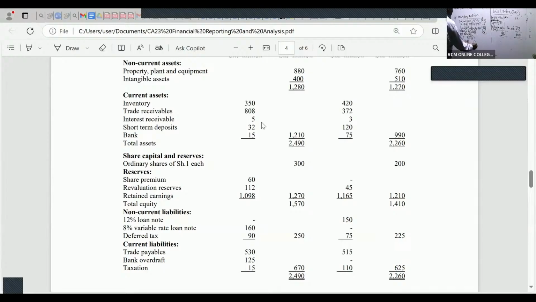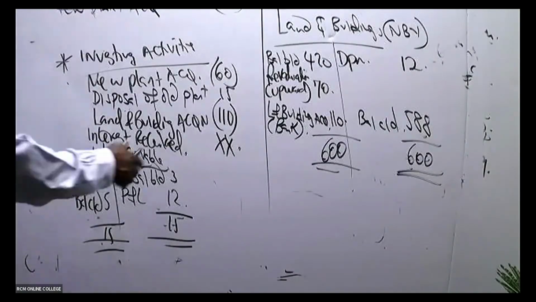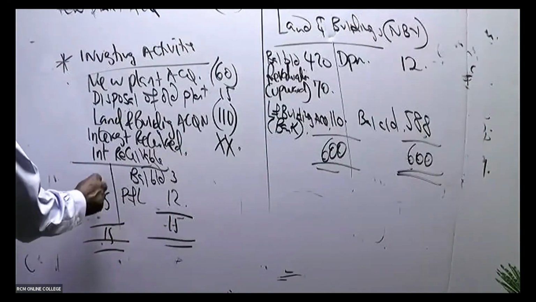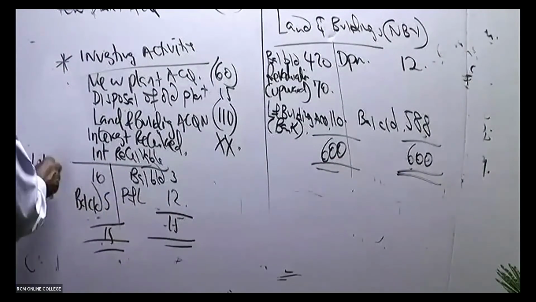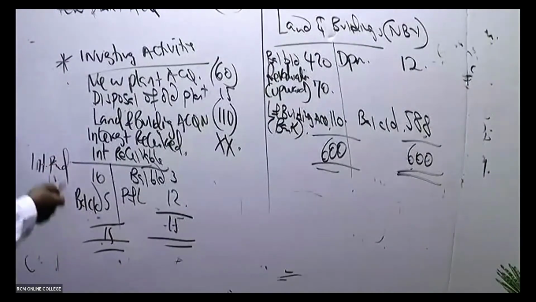In the P and L, we can remember that 12. So this will be 15, 15, meaning that the difference was paid. Because you can see we began with 15, and then we had 5. So interest paid will be 10. Interest paid is 10.